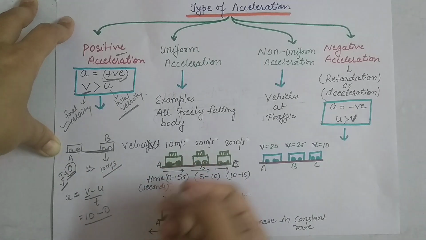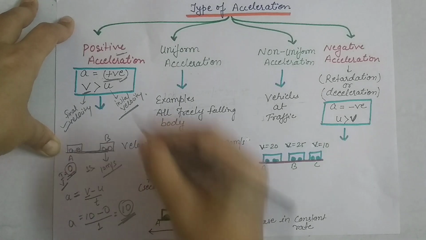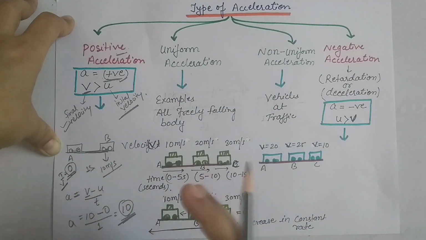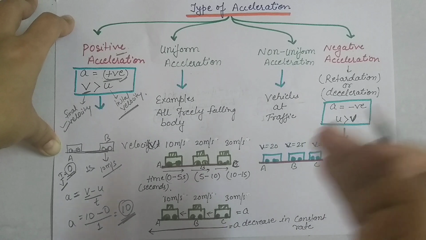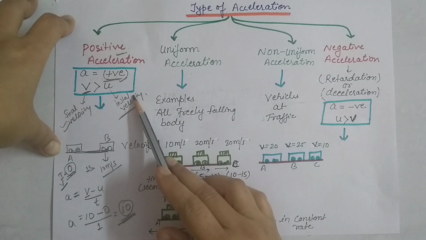We are taking 1 second as the time. So we get 10 as a positive value, which shows positive acceleration. So we can say that if any object is constantly changing its velocity or increases its velocity, then it's a positive acceleration.